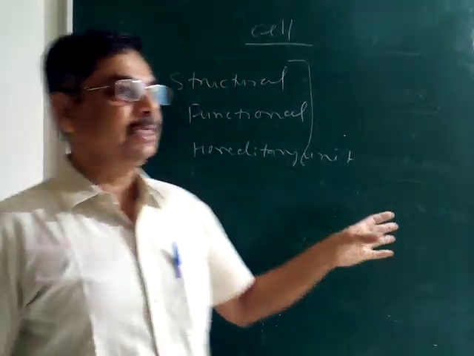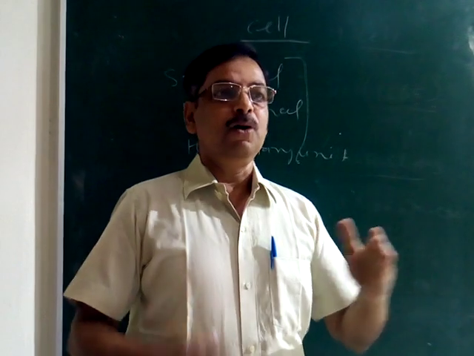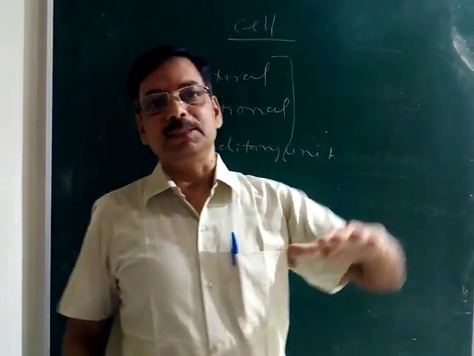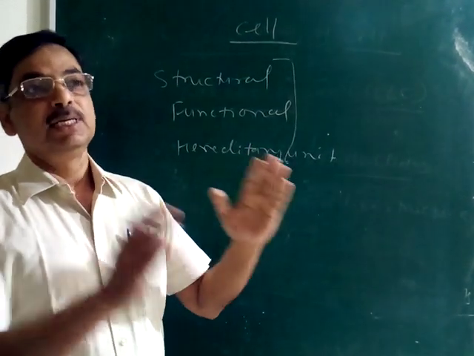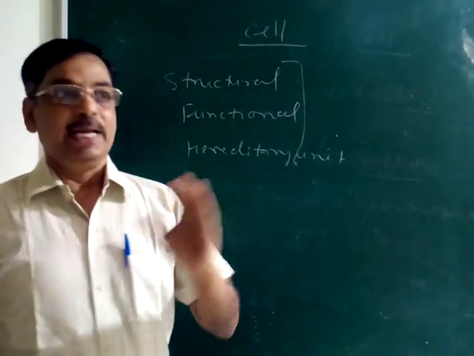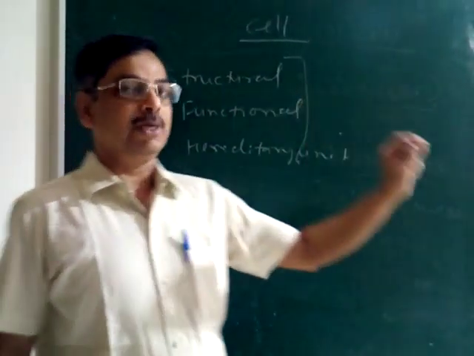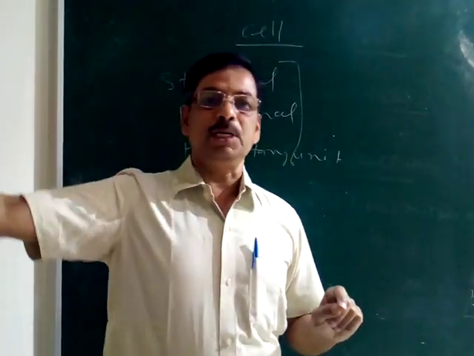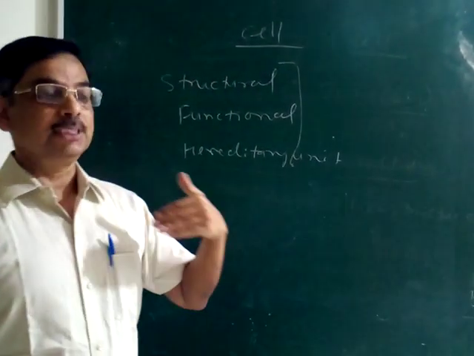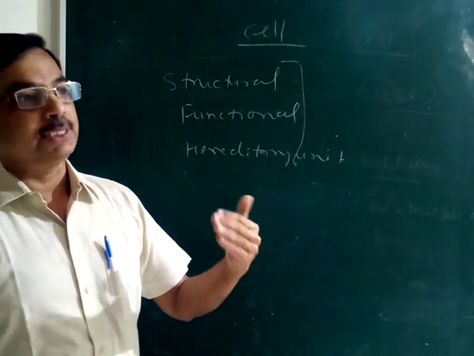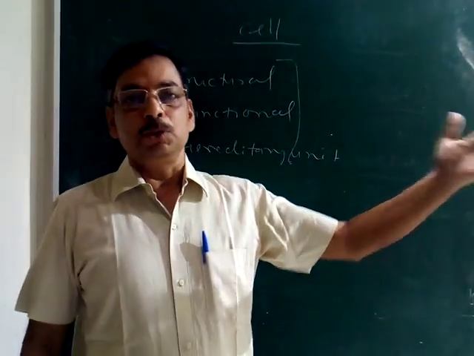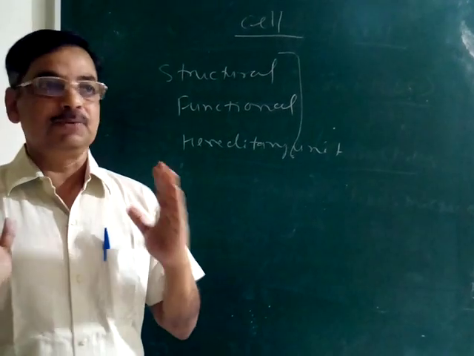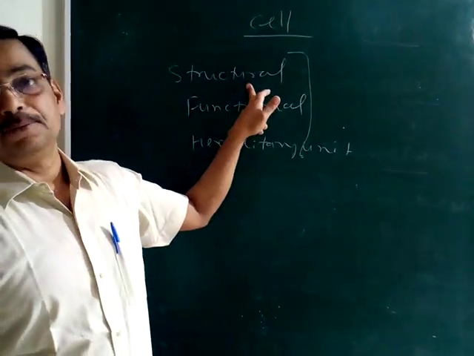Even if you see different plants, the mango or any other plants, small plants or big plants, their composition remains the same. Their structures remain the same. If the cell wall is present in one plant, the same cell wall with the same composition is present in other plants. If the mitochondria is present in our body, that mitochondria is present in other animals' bodies also. So structurally, all living organisms are similar as far as the cell structure is concerned.